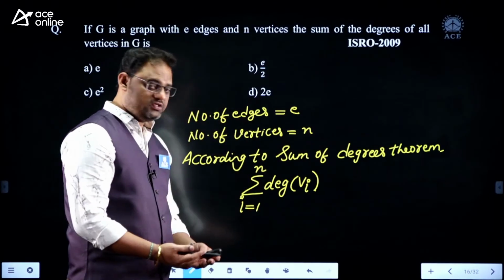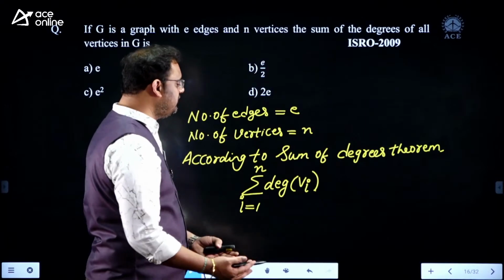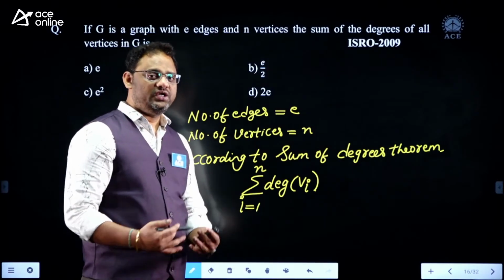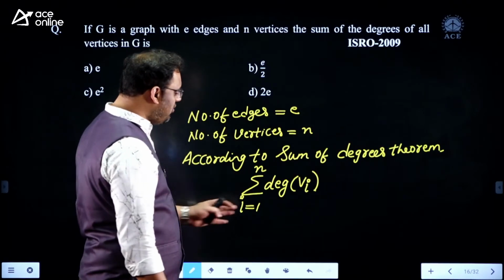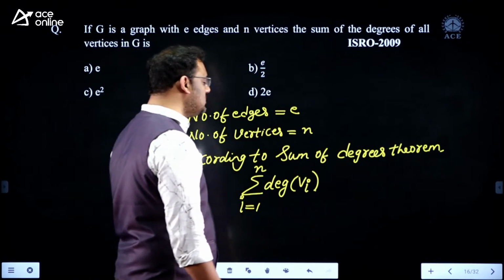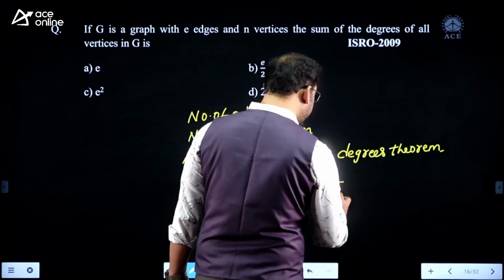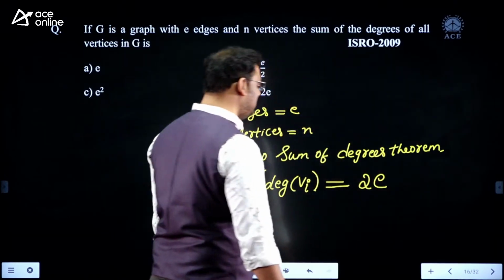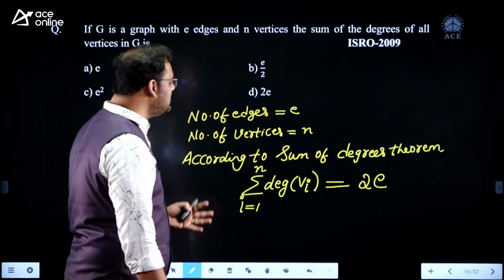Degree of first vertex V1, degree of second vertex V2, V3, and degree of Vn, sum of degrees of all vertices is equal to 2 times the number of edges. Am I right? So the same thing is available here.